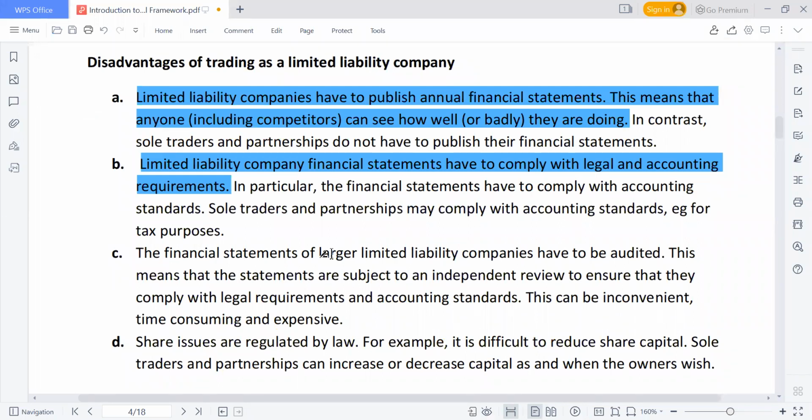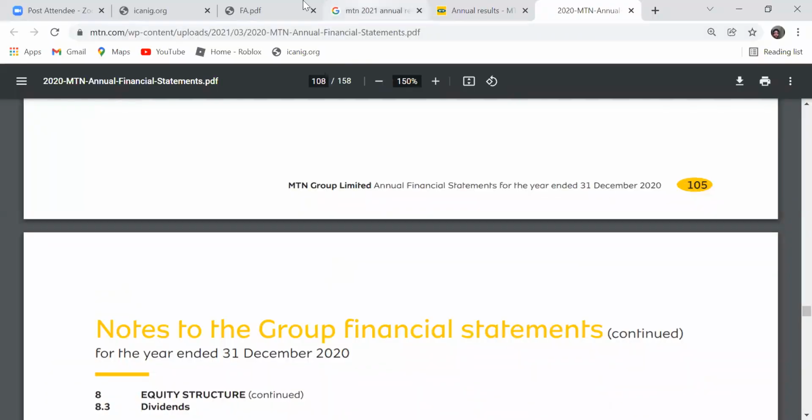Is it four or five? We are going to talk about four standards. IAS 1 is what we are going to talk about in this syllabus. That is International Accounting Standard 1. We are also going to talk about International Accounting Standard 2, which has to do with inventory. And don't worry, let me also show you that, as it is mentioned in the syllabus.